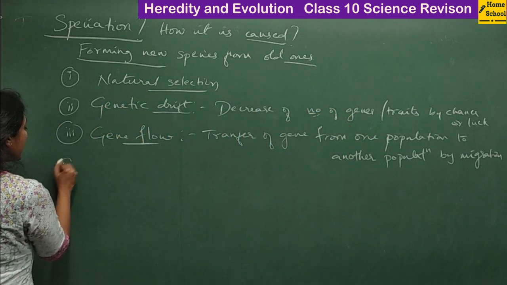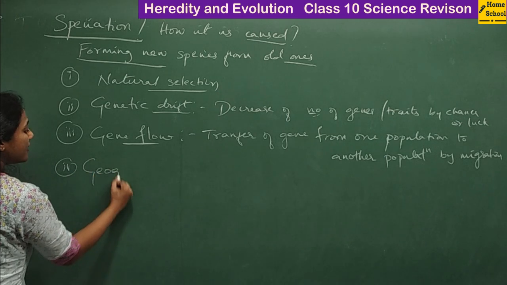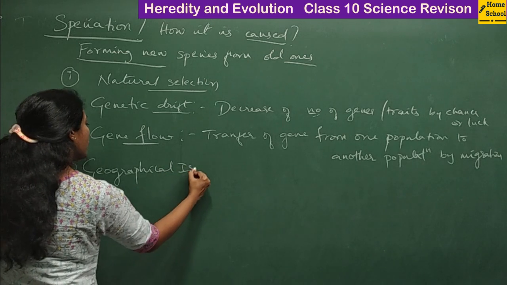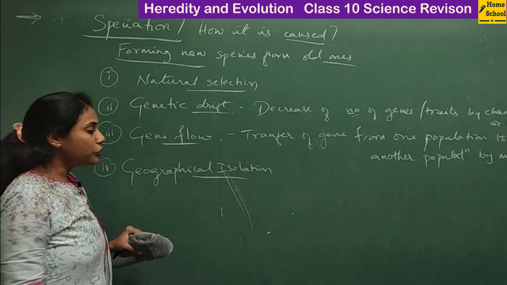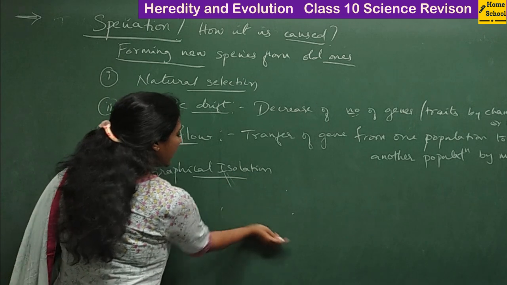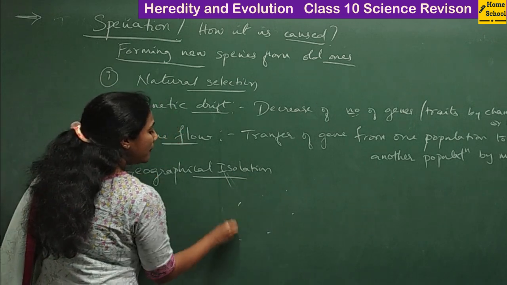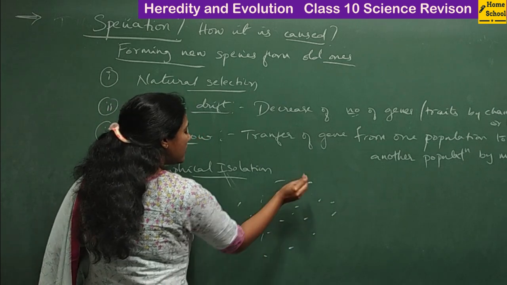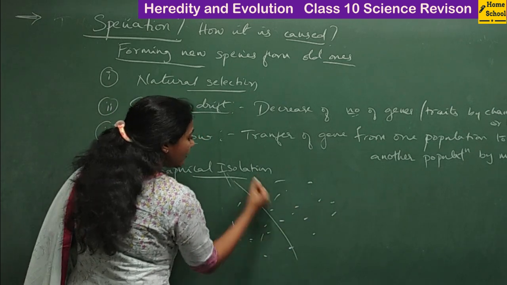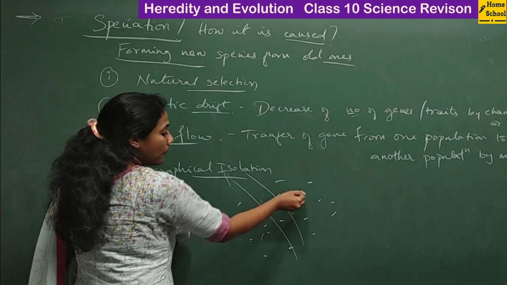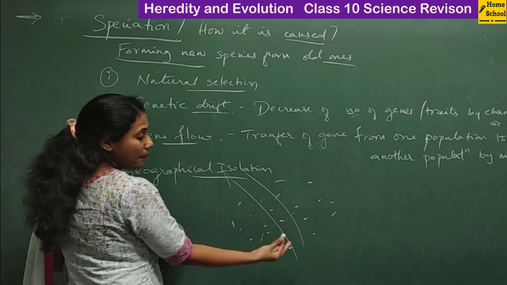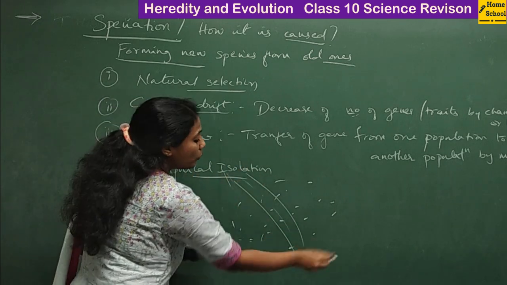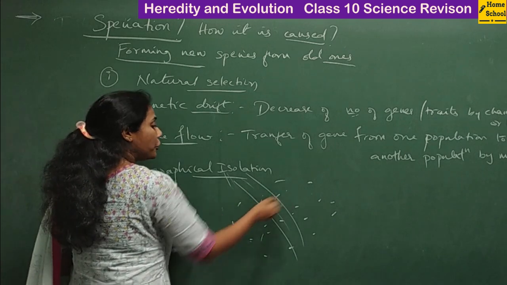And the fourth reason is geographical isolation. So what do you mean by geographical isolation? Geographical isolation is nothing but, suppose you have a beetle population, so you have lots of similar beetles. By chance, if there was a mountain, the population got separated by a big mountain, or suddenly a river started flowing here and that separated the two populations.